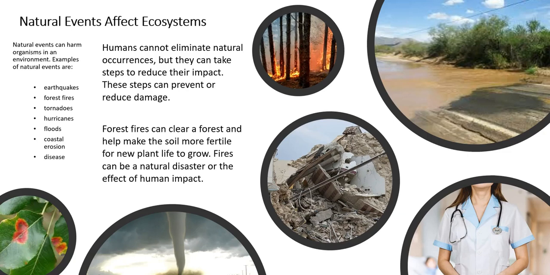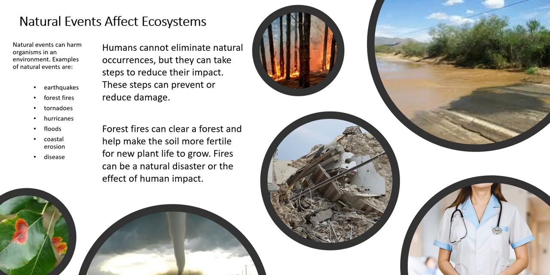Think about forest fires. Forest fires can clear a forest and help make the soil more fertile for new plant life to grow. Fires can be a natural disaster or the effect of human impact. So that means fires could be started by a natural cause, like lightning strikes, or humans could start those fires on accident.